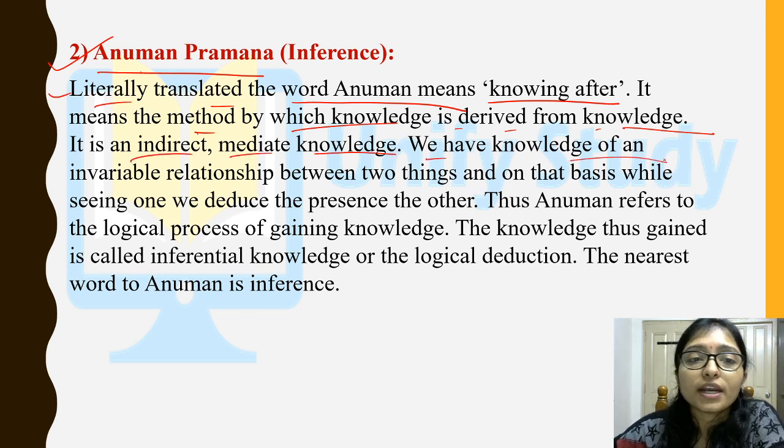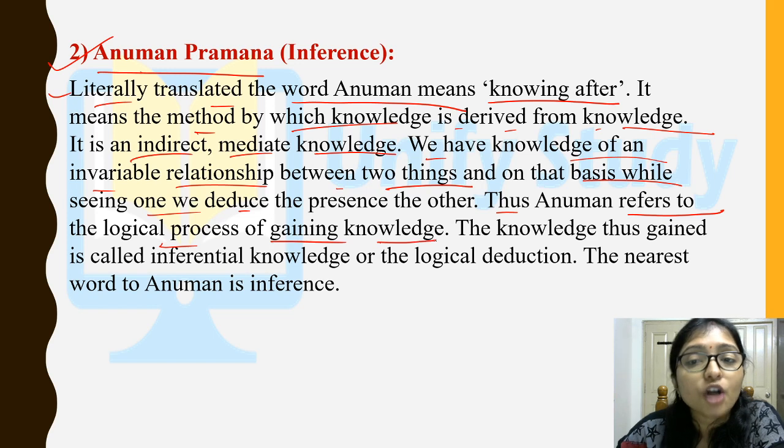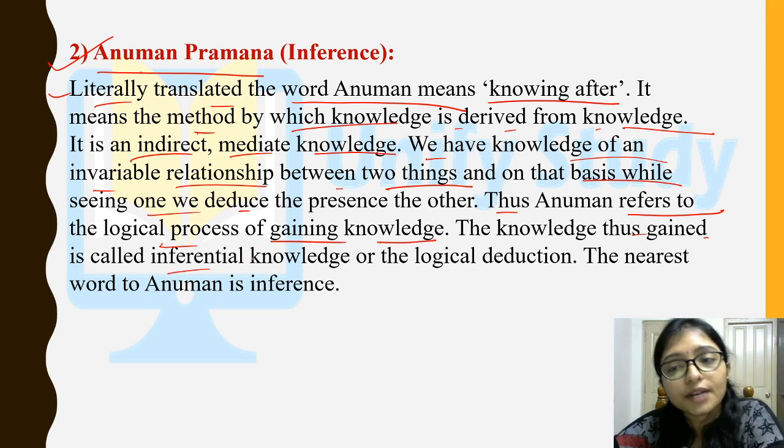We have knowledge of an inseparable relationship between two things. So that is the basis of the saying deduced. Thus Anumana refers to the logical process of gaining knowledge, and knowledge thus gained is called inferential and deductive.